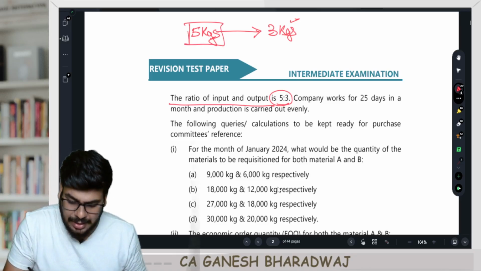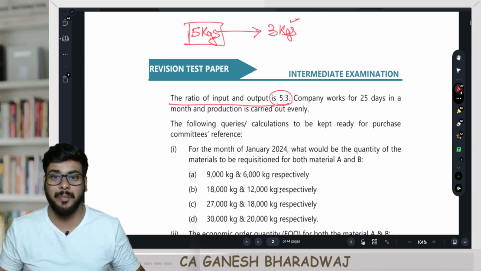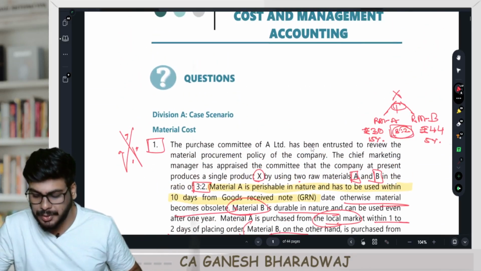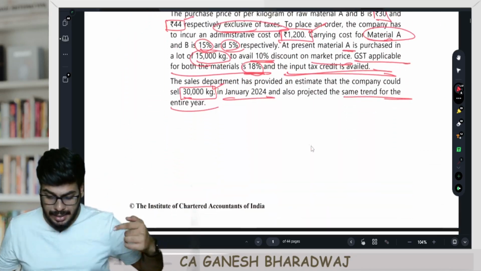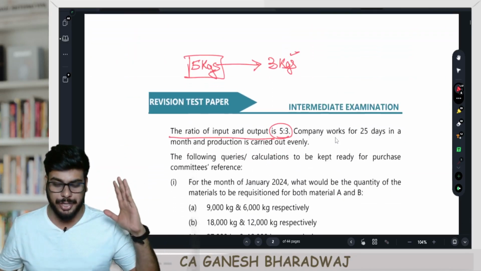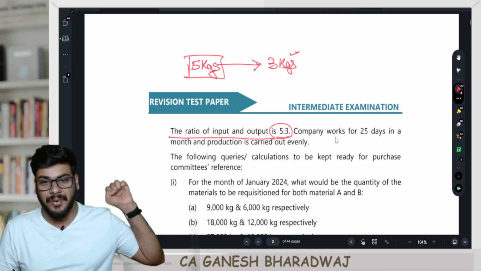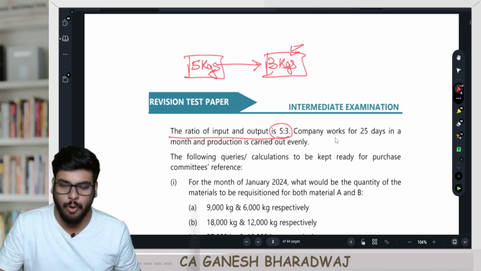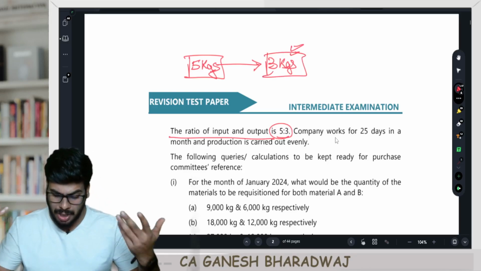Sir, 5 kgs of what, sir? Raw material A or B, both put together. Are you clear with this? That is this total input is in the ratio of 3:2. Are you clear with this? This is the meaning. First, input output ratio means what? 5:3 means if I input 5 kgs of total input, effectively I will get an output of 3 kgs. This is the meaning. Logically understand.